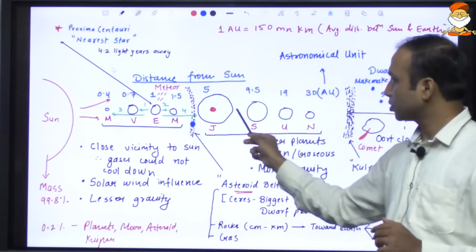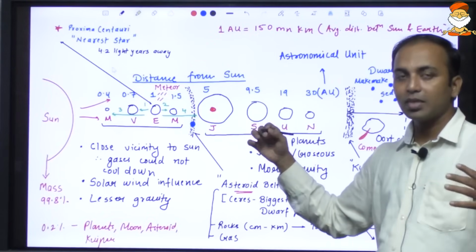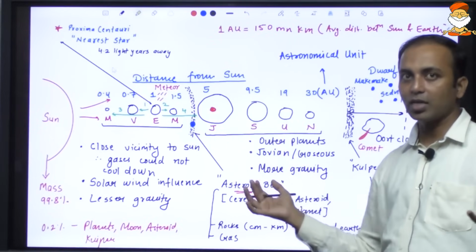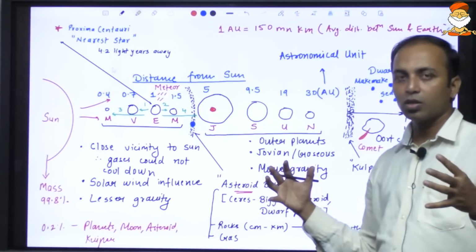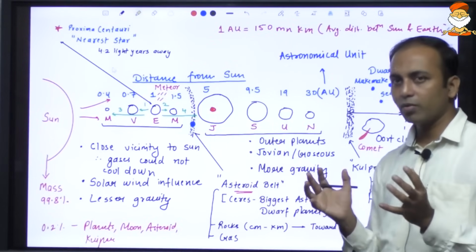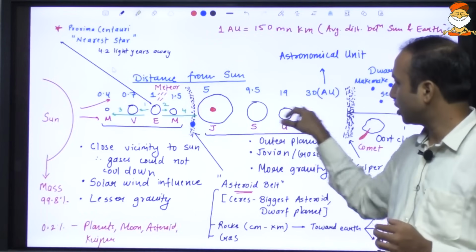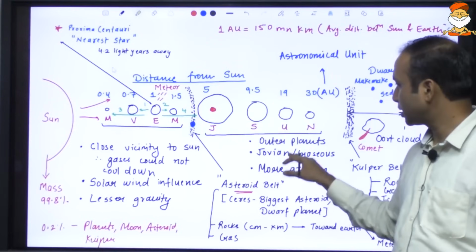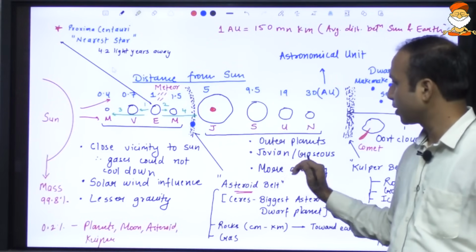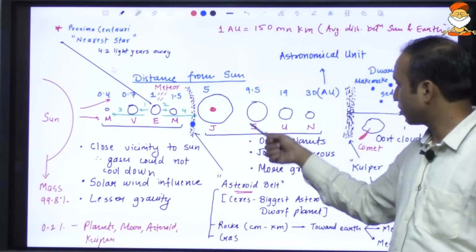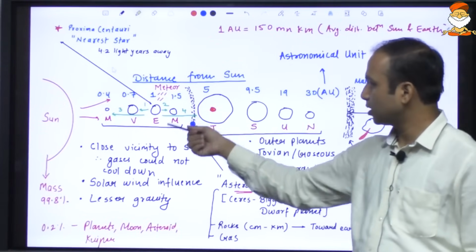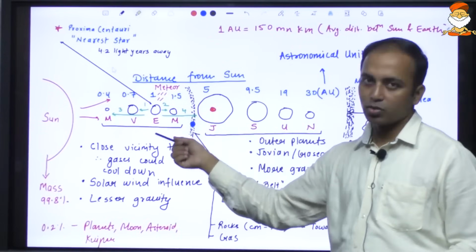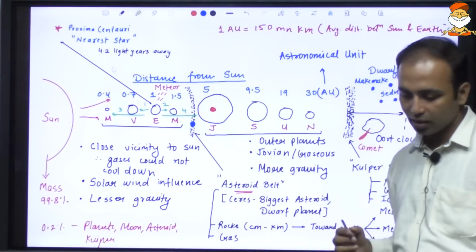So in terms of appearance, they look big enough, but they are basically gas. They are basically gaseous in nature. The rock solid part would be relatively small only. Okay, so from far off they look bigger. Since they are mainly made up of gases, they are also known as the gaseous planets. Okay, and also the outer planets or the Jovian planets, these are inner planets or the rocky planets or the terrestrial planets. They are basically Earth-like.